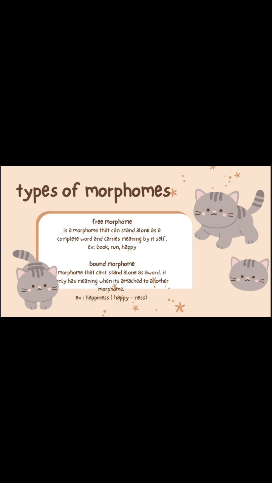For example, book, run, happy. These words can stand alone as complete words, and they don't need another word.